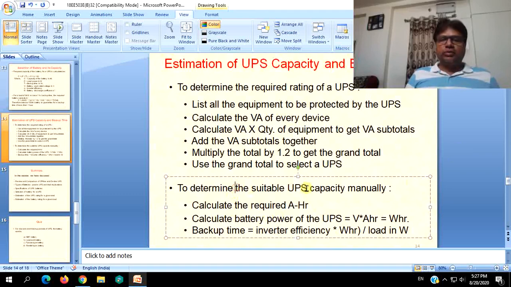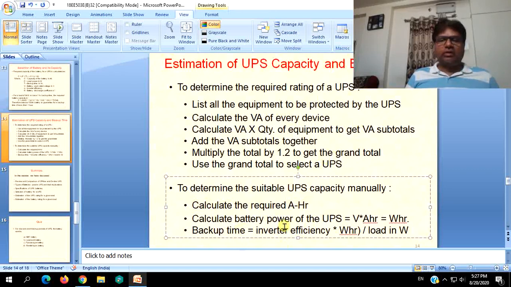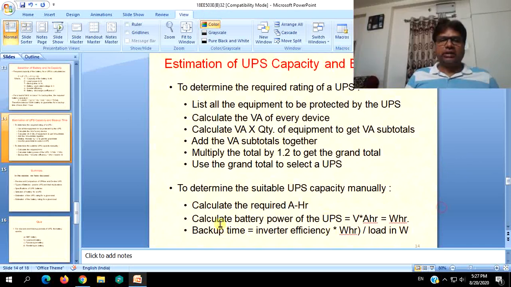To determine the suitable UPS capacity manually or by simple calculation, simply calculate the total load current, and how many hours of backup you want, depending on the backup time we are discussing. Calculate the battery power of the UPS, depending on that, the watt hour.